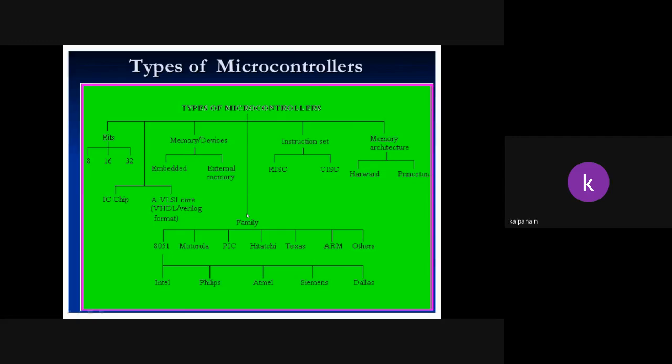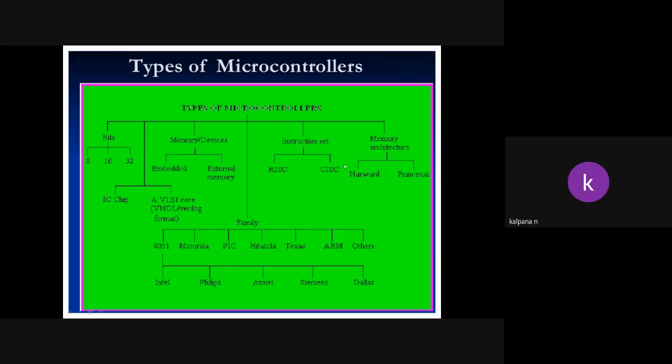Next, based on the family. If 8051 belongs to one family, Intel developed the 8051. Next, Motorola, a company; based on the company names who invented the controllers, PIC controllers are there, Hitachi controllers, Texas, ARM, and others. These are based on the families. Intel developed 8051, Philips company also developed 8051, Atmel also developed, Siemens as well.